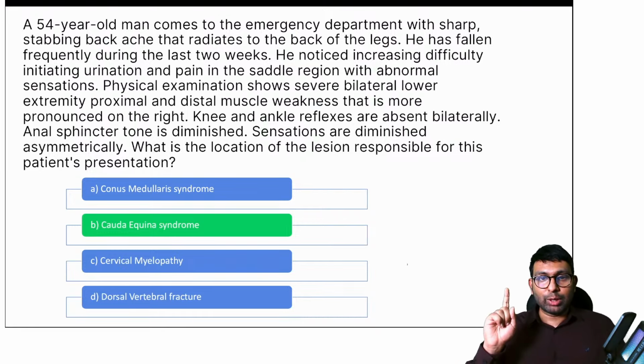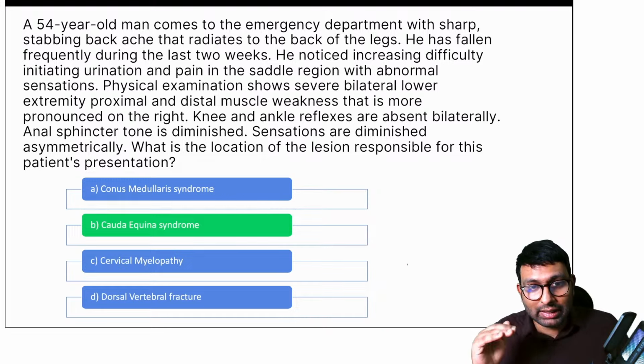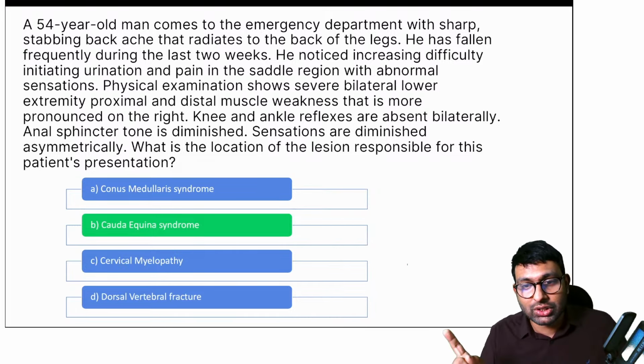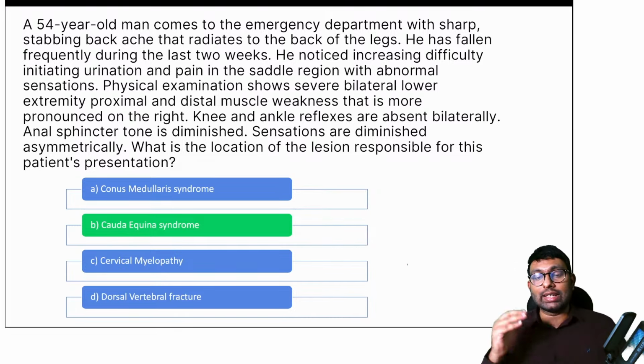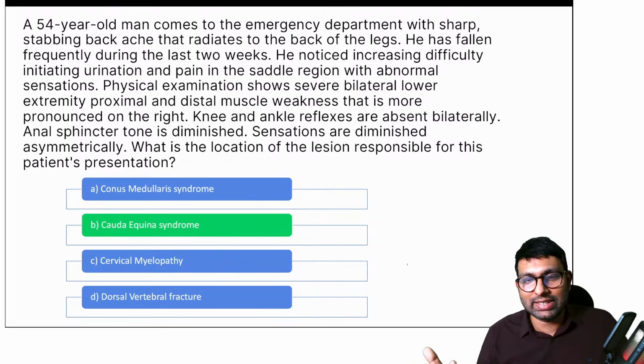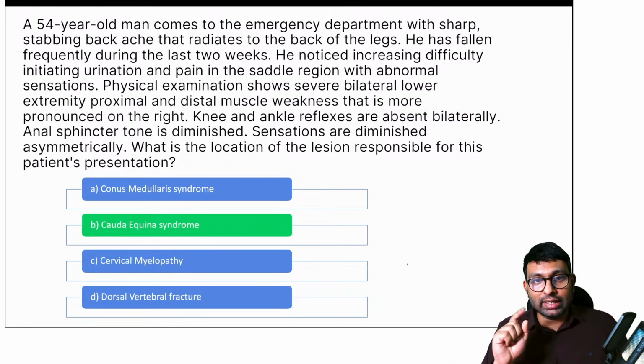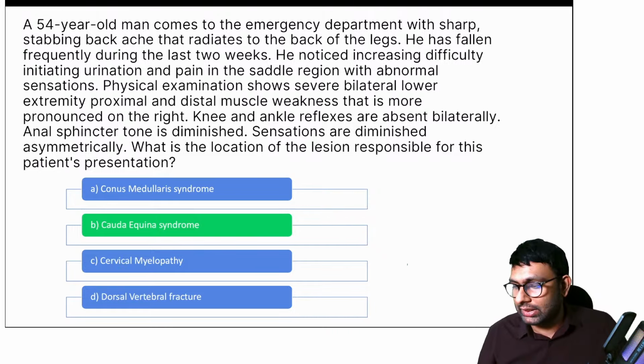Why? One thing, because knee and ankle, but that's not the only reason. Other keywords are asymmetrical. Can you read? There is asymmetrical sensation, asymmetrical motor involvement. Where is it seen asymmetrical? In roots. When a few roots are damaged, you will have asymmetric presentation. Also, saddle anesthesia is mentioned in the question. Even that is one of the reasons.